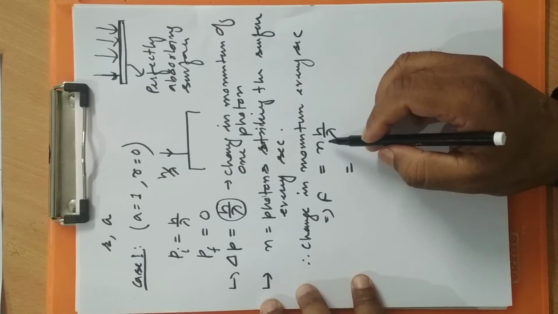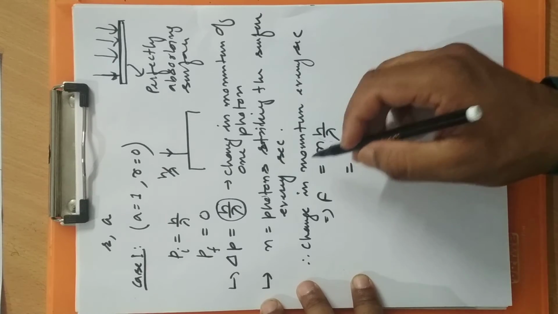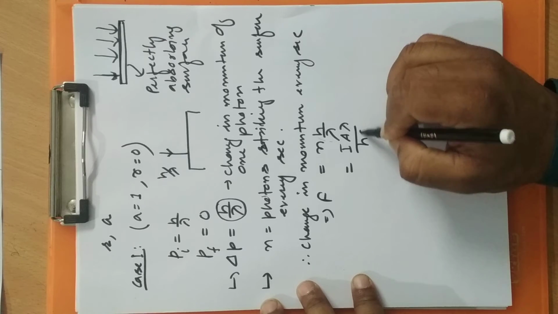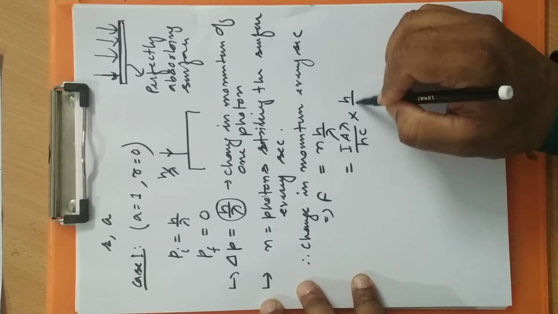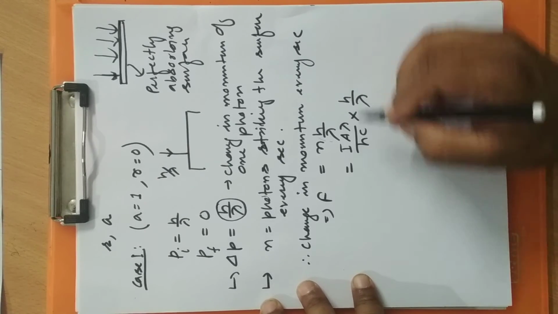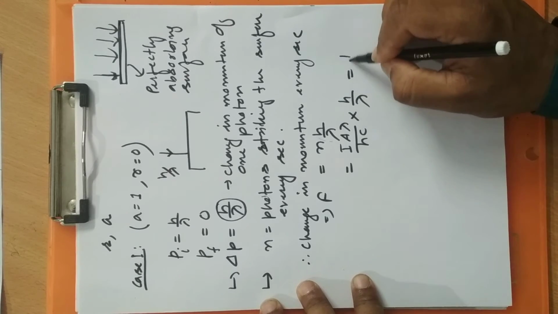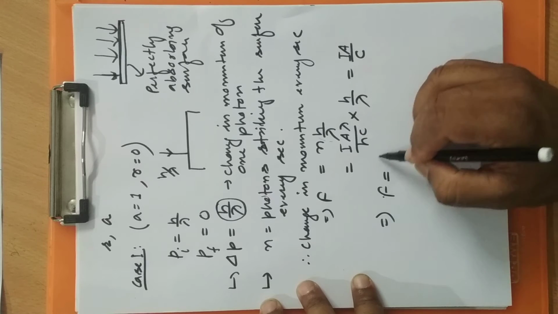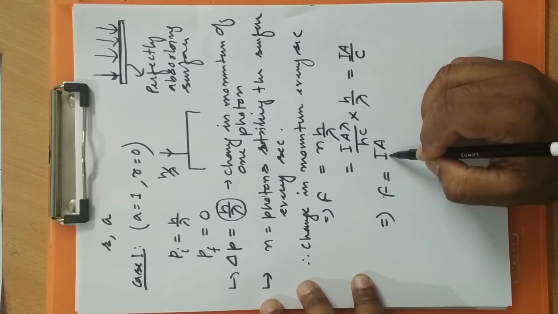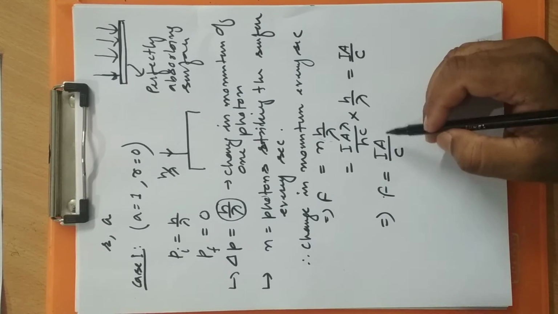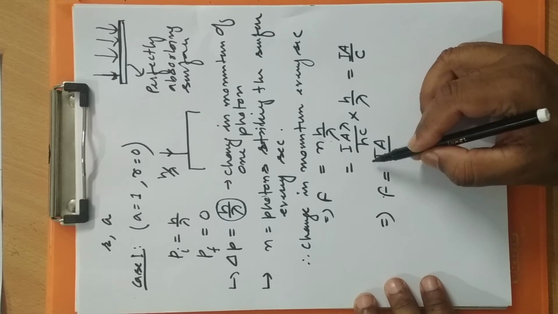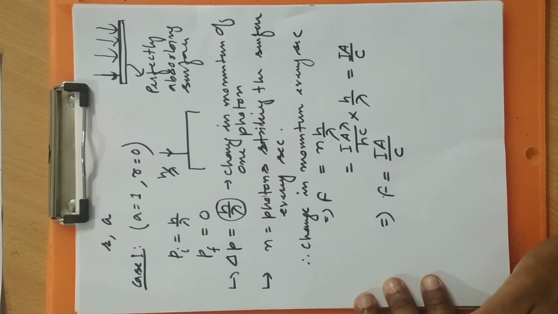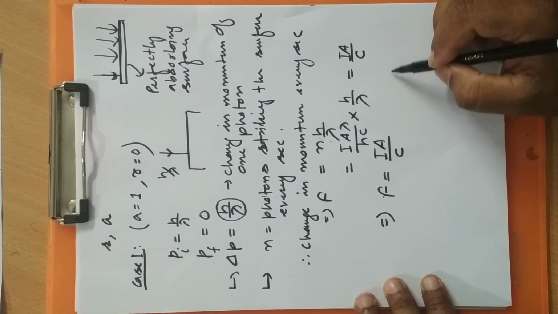Now how much was n? We have already done n. n was I A lambda by hc. Multiplied by h by lambda, lambda cancels, h cancels. How much is left? I A by c. So this is the force. Intensity into area can be called the incident power on the surface.